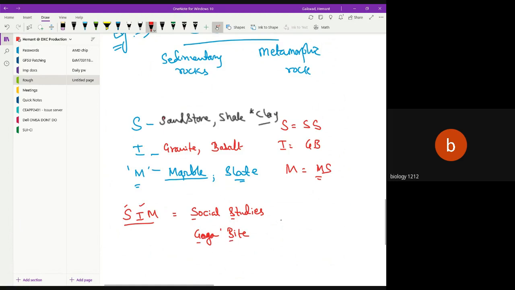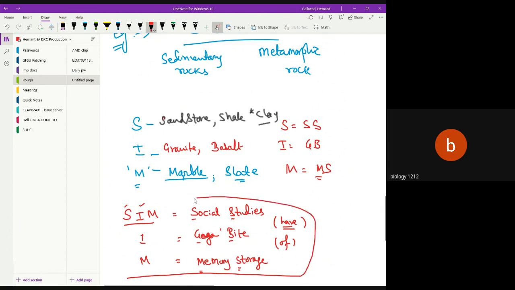Social studies has gigabyte of memory storage. M here again stands for metamorphic, so please remember M for marble, and S is for slate. We have received the two examples of each, right, in the same form.